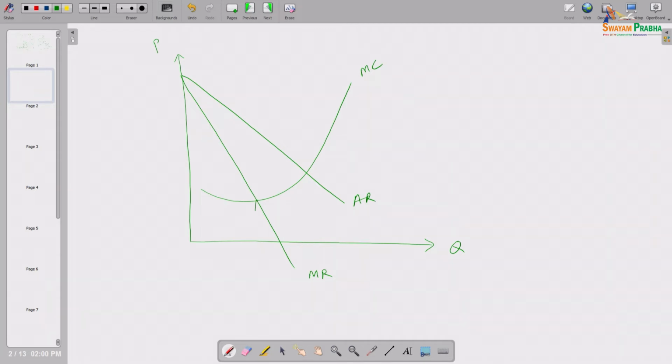Okay. So, we know that this is the competitive equilibrium. Basically, price equals marginal cost. This is the AR line, and this is the monopoly equilibrium.